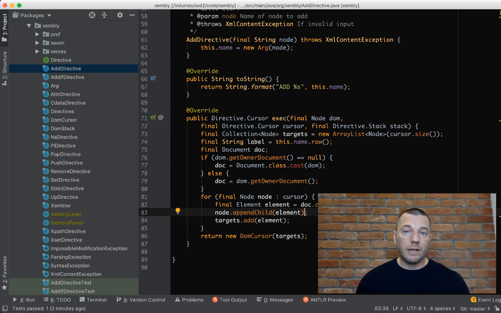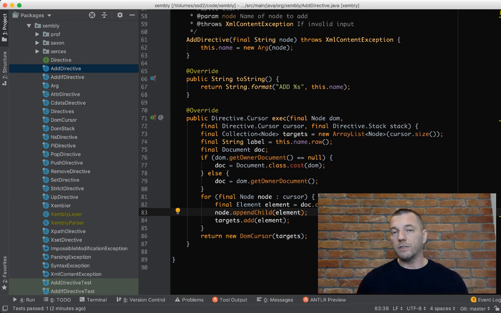Some may call it a domain-specific language, a DSL, which is quite a popular name right now. So Xambly could be called a DSL. It's a language specifically designed to manipulate XML, and it is quite effective. Even though I'm not a big fan of DSLs, because I think in most cases they introduce confusion, because it's a unique, specific syntax which somebody who's going to use it needs to learn, and it takes time.